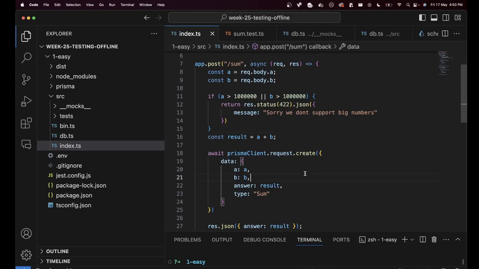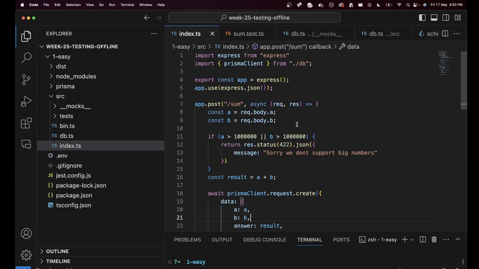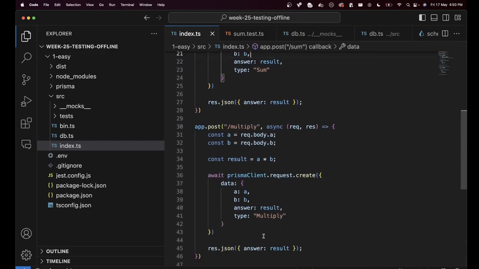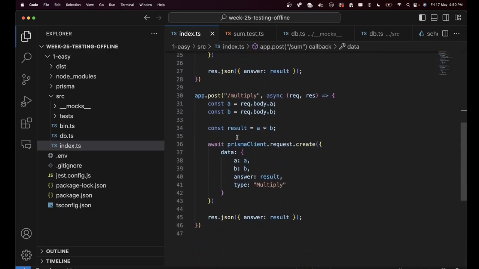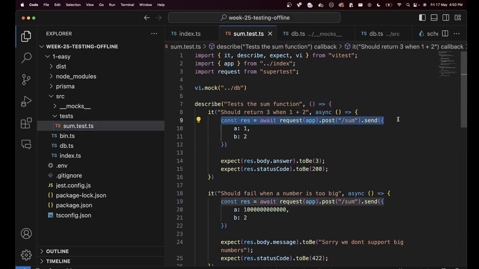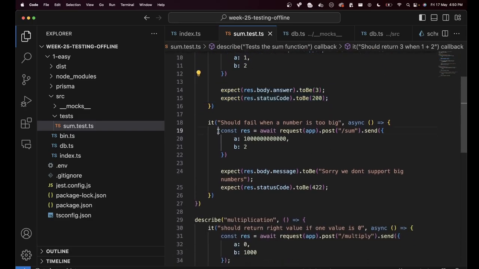Alrighty. I've cleaned up the code a little bit so that we don't deal with the things that are not needed. We now have an index.ts file, which has two routes, the post endpoint for sum, as well as the post endpoint for multiply. We also have the tests for it in tests/sum.test.ts, where we first send a request to sum with 1 and 2 and expect it to be right. Then we send a request to /sum with incorrect inputs and expect it to return a 422 with a sorry, we don't support big numbers.